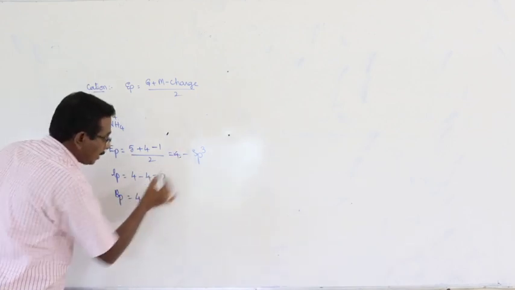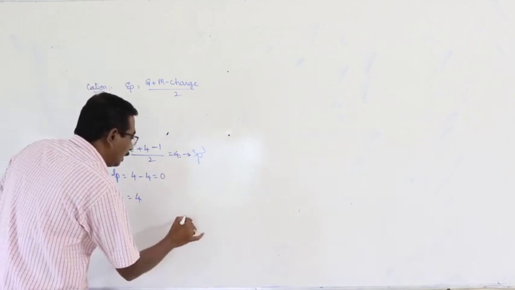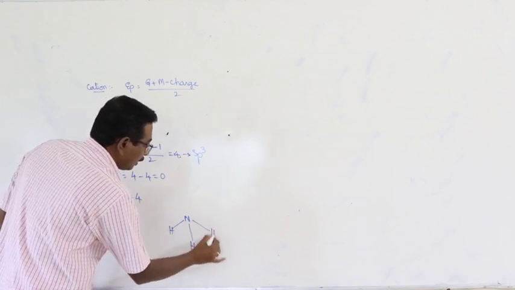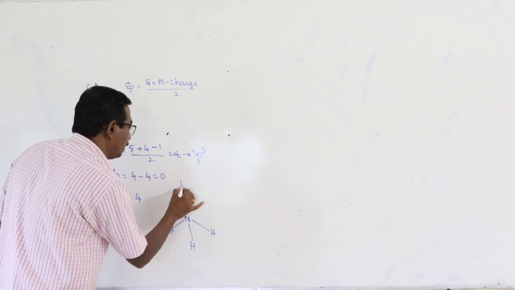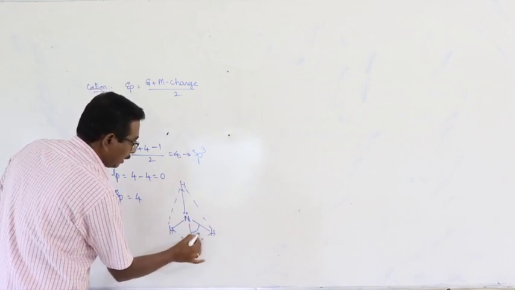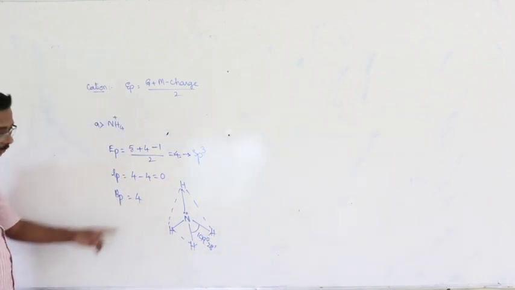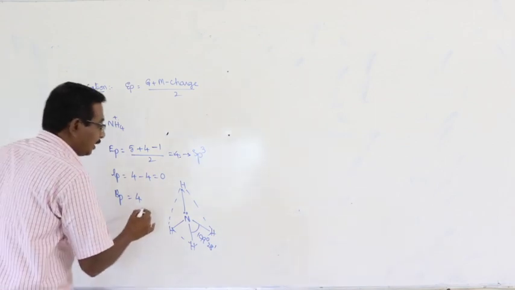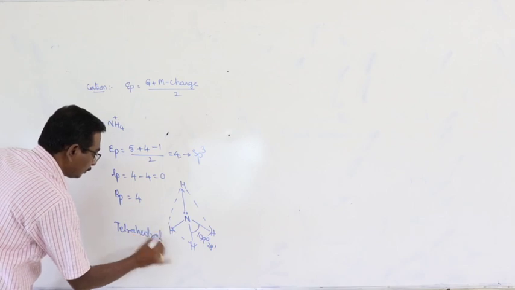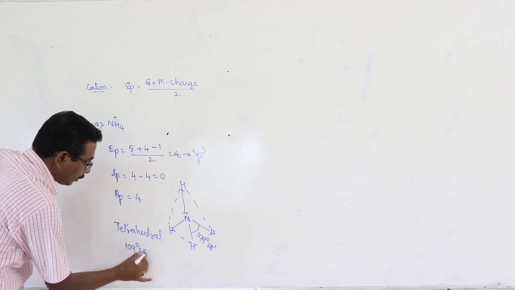All the 4 electron pairs are bond pairs. Type of hybridization sp3. Therefore, shape of the molecule is tetrahedral. Bond angle is 109 degrees 28 minutes. What is the shape? Tetrahedral. What is the bond angle? 109 degrees 28 minutes.